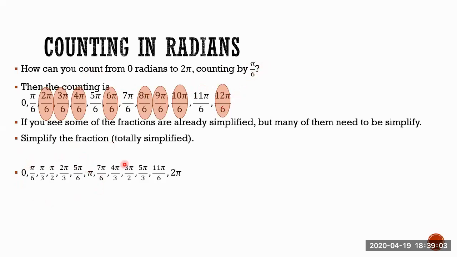I have 6 in here, and I will have another 6 in here. Of course, if I continue 6 more until 18 pi over 6, I will be at 3 pi. So this is very important, you keep it in mind, and this important idea is going to be useful at the moment to make the transformations of sine, cosine, and tangent we will study later.